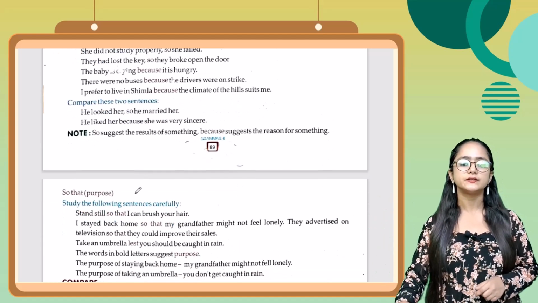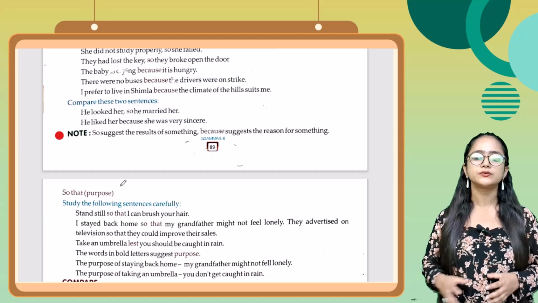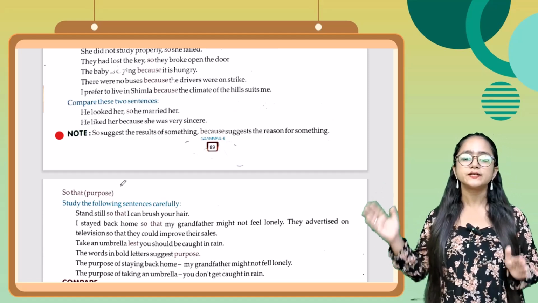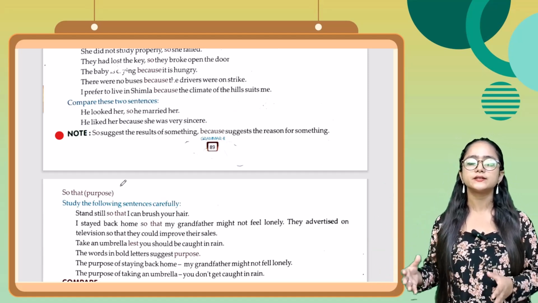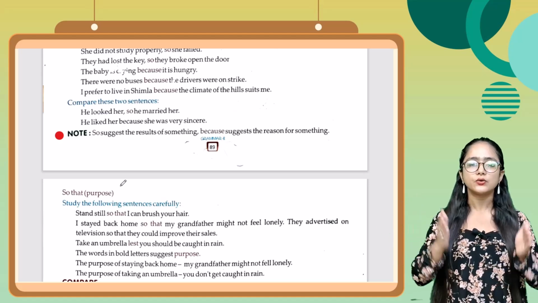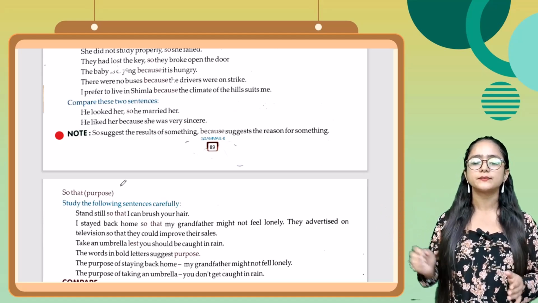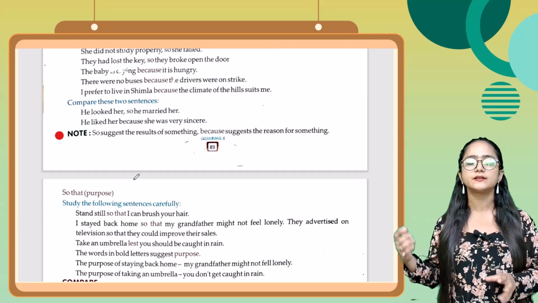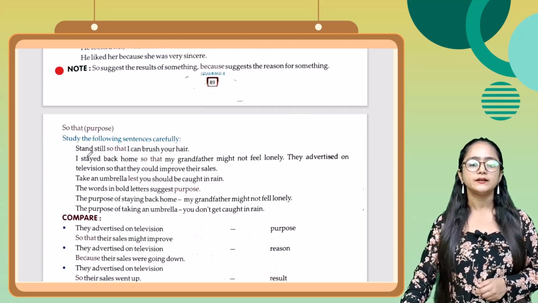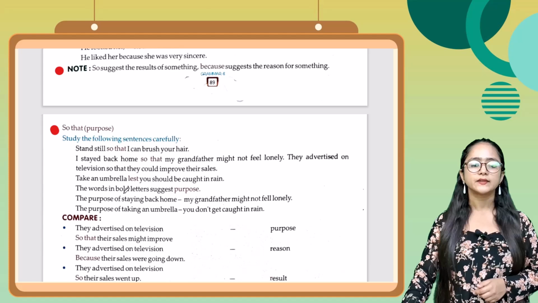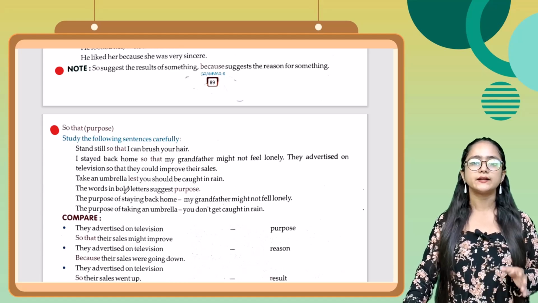Now before moving further, there is a note. So suggests the results of something, because suggests the reason for something. So जो है वो suggest करता है result of something और because जो है वो suggest करता है reason for something, वो reason देता है. Now here you can see so that. अब हम देखते हैं so that का use. So that यानी कि purpose के लिए use होता है.